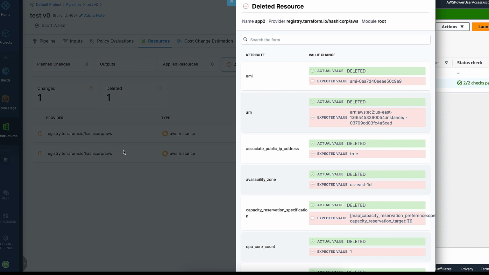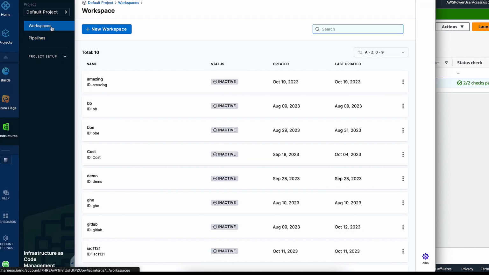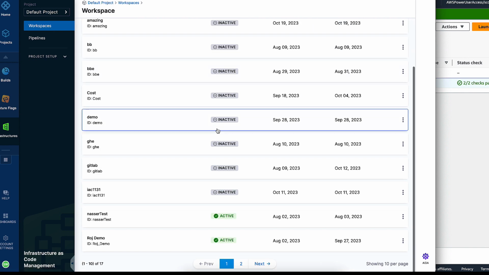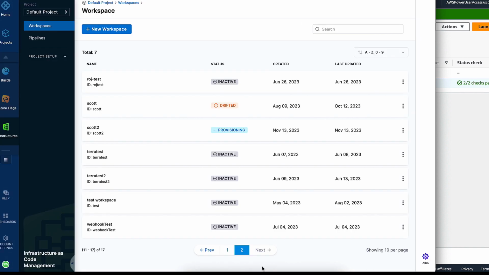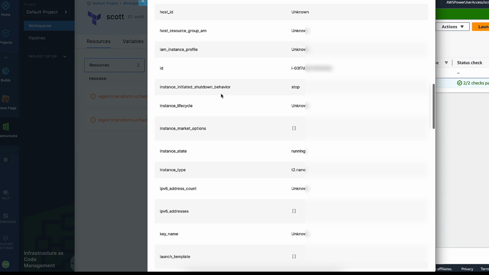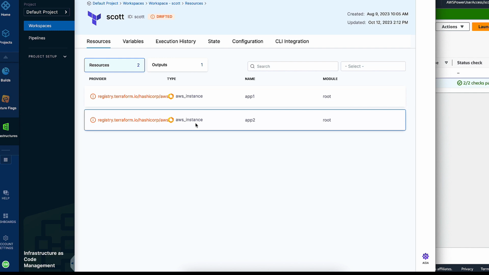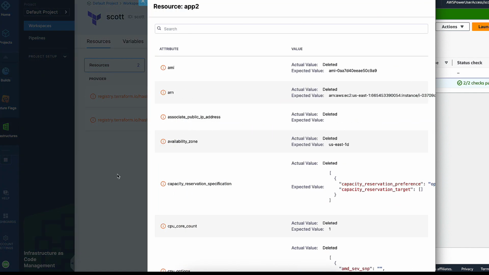So it allows us to say, we don't just sort of ask you to run an apply every 30 minutes. We'll let you run this detect pipeline every 30 minutes, say, and whenever drift shows up, then we'll bring that drift to your attention either right in the pipeline itself, or if we navigate to that workspace, then look, my workspace is drifted. So there's an indicator right here that something's wrong. I need to pay attention, and actually I can see all the details of what's going on. Let's scroll down, and there we are. My tags are not the way they should be. Or similarly, this instance is just entirely gone.